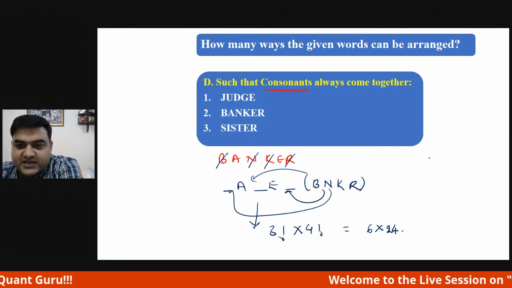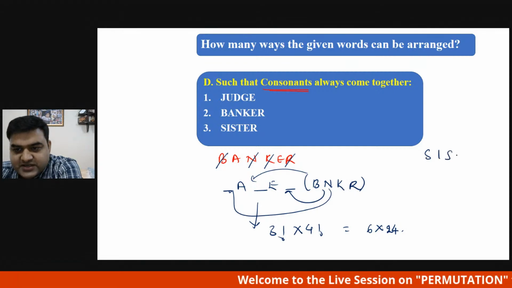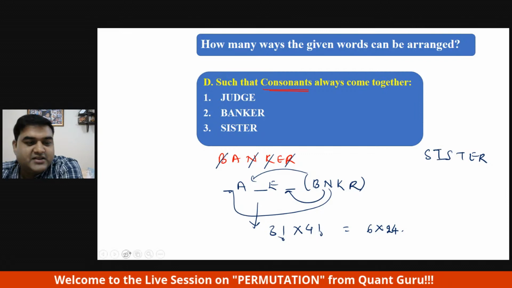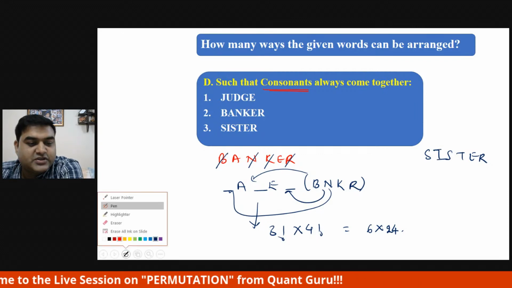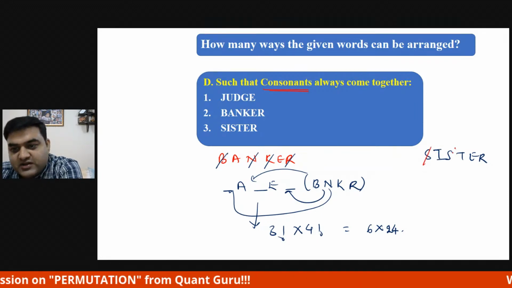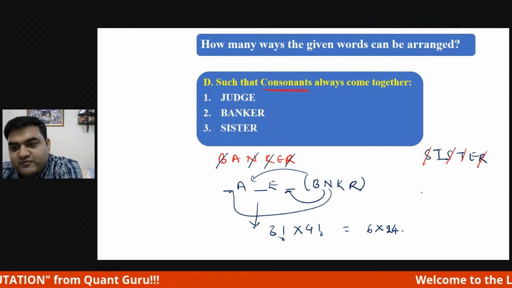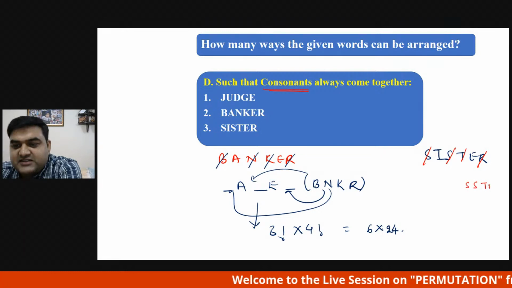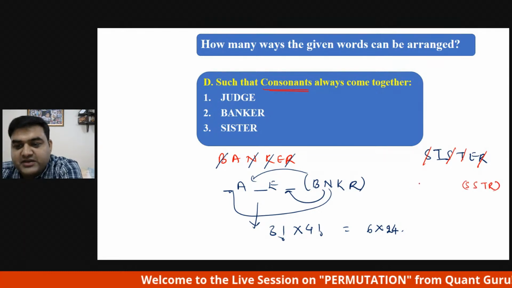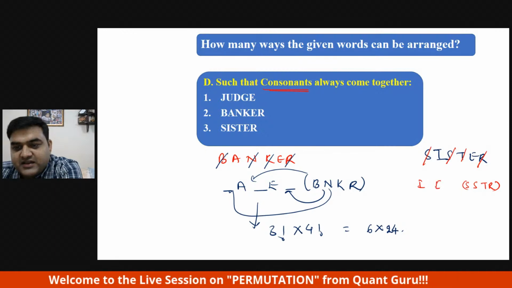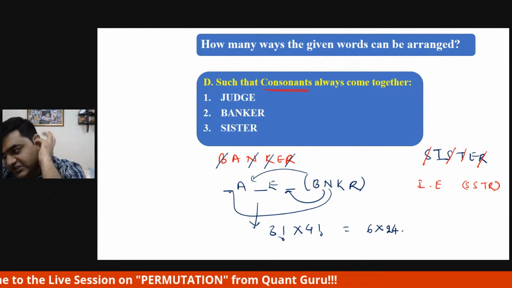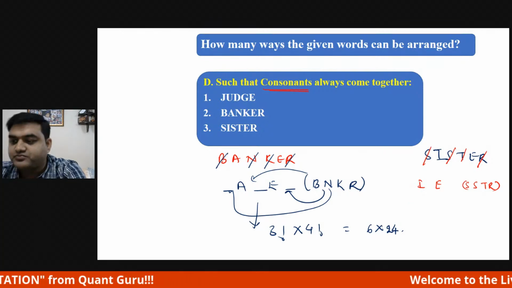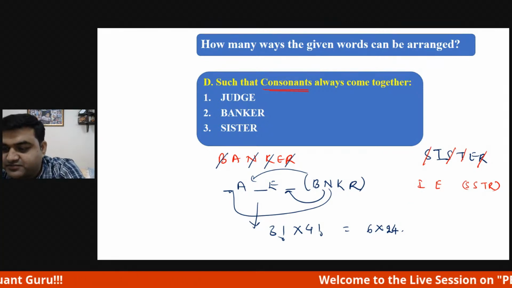Okay, sister, I'll just show you once again how to write it. Anyway, they are talking about consonants together, right? So consonants 1, 2, 3, and 4. So write down S, S, T, and R in the bracket, and the remaining are I and E. Correct, no? I and E only, no? Anything else there, sister?